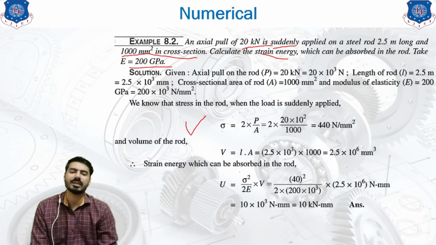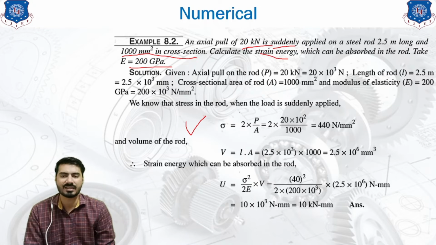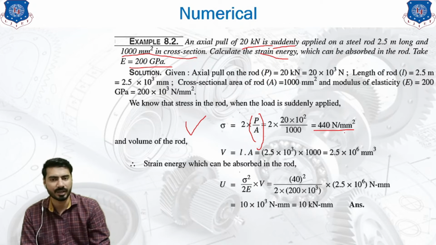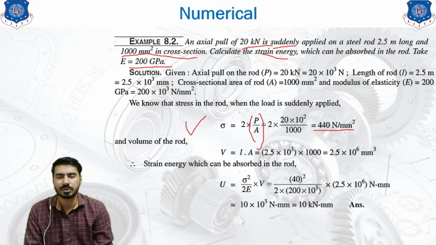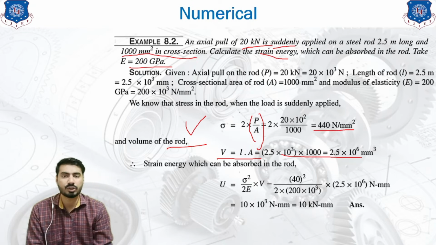When the load is suddenly applied, the stress is twice the stress for the gradually applied load. For the gradually applied load, the stress is nothing but P by A. That will give us the answer as 440 Newton per mm square. So this is the stress generated due to the suddenly applied load. Now the volume of the rod can be calculated by length into area. This will give us the volume of 2.5 into 10 raised to 6 mm cube.